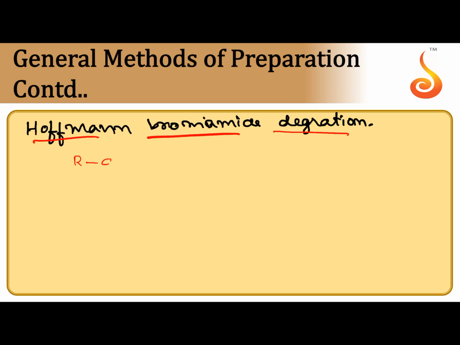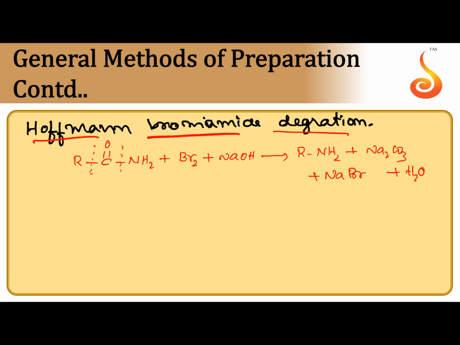The number of carbons present in the amine formed is less by 1 when compared with the amide. When a CONH2 amide is reacted with bromine in the presence of alkali, sodium hydroxide or potassium hydroxide, the CO part is broken and removed, and NH2 is obtained, plus Na2CO3, NaBr plus H2O. Like this we can get an amine from an amide. Since one carbon is reduced, this is called degradation.